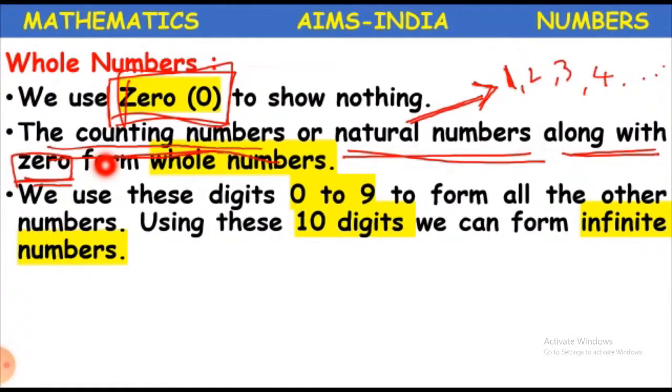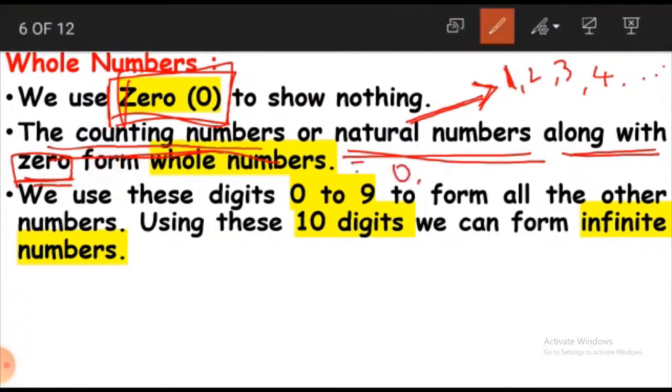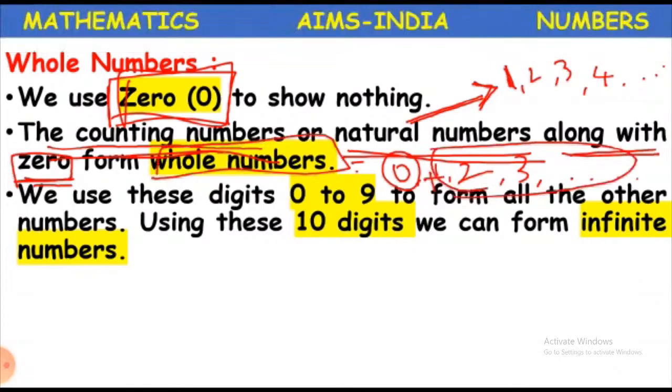Whole numbers. So what are whole numbers now? 0, 1, 2, 3 and so on. Right? This is 0 and these are the natural numbers. 0 plus natural numbers is equal to what? Whole numbers.